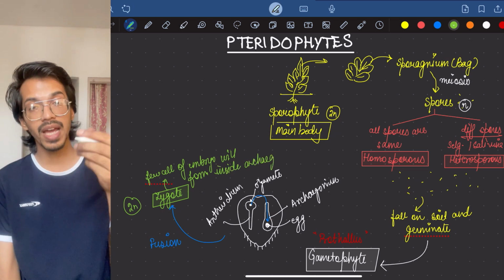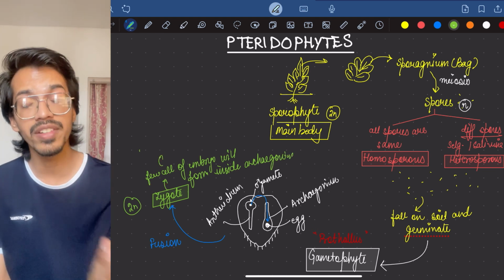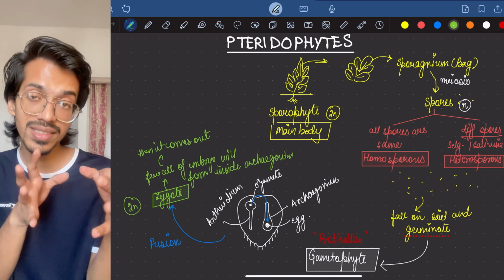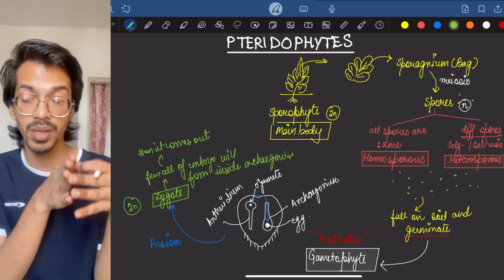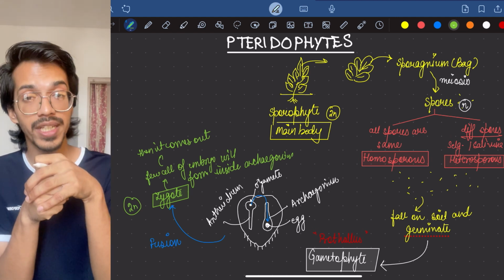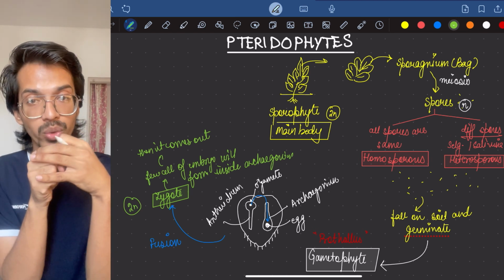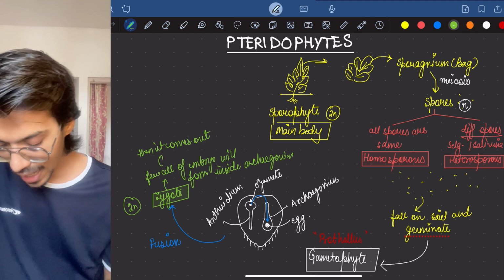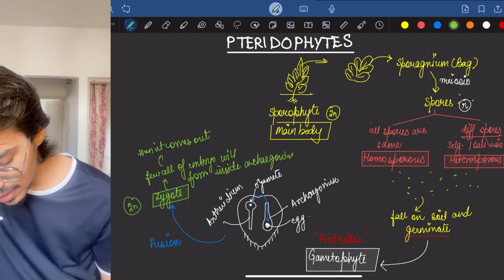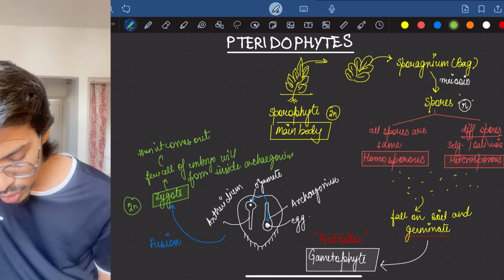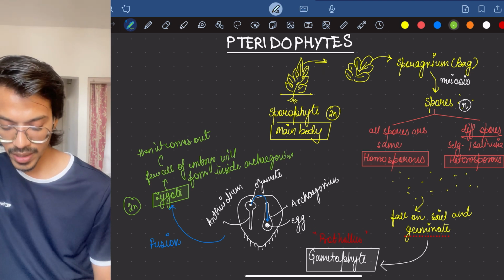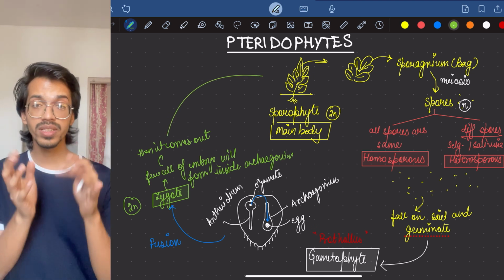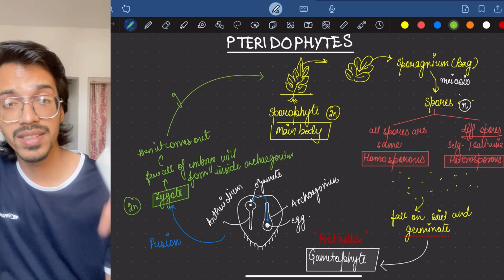Now this feature, that a few cells are being developed inside the archegonium, is a precursor to the seed habit, because the seeds that form in angiosperms and gymnosperms form inside the female body. We will learn that in the ovary, the ovule develops into seed. The angiosperm story you might have studied in detail in 12th class. So that point comes here, precursor. As it comes out, it develops into a sporophyte. That's about the pteridophytes. Go through it, all of it has been compiled in the NCERT flow chart.